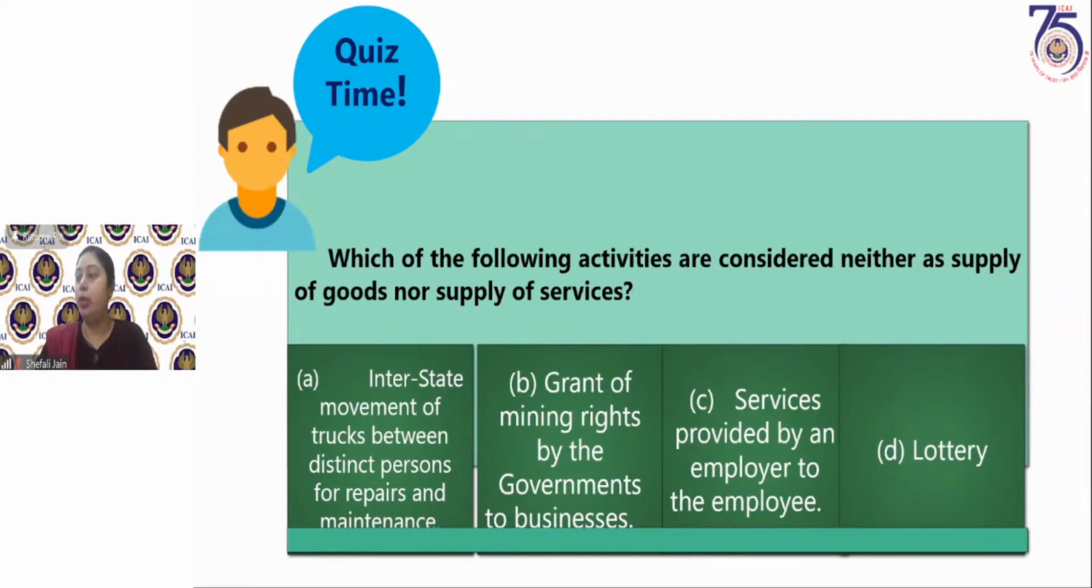So now I'm getting all correct answers as A. Zahida is still mentioning B, but Zahida, B is not the correct answer. It is nowhere mentioned. It's the alcoholic liquor for human consumption license which is a non-supply.